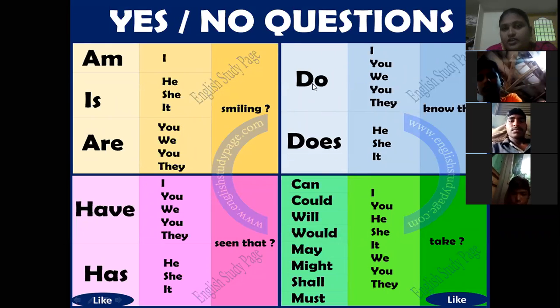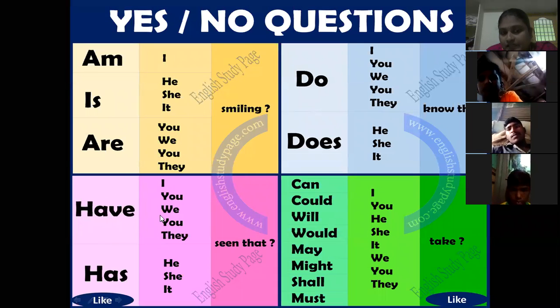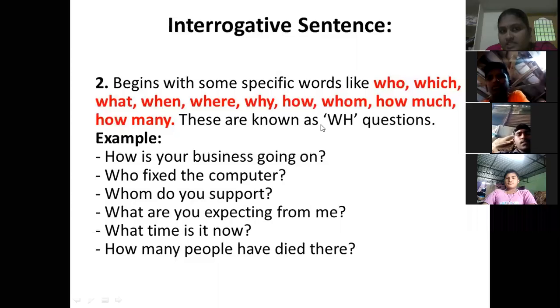And using do, does: Do I know you? Do we know? Do they know? Does he know? Does she know? And next, using have and has: Have I seen that? Has she seen that? Like this, using modals also: can, could, will. So these are all yes or no type questions. And the yes or no type questions are finished.